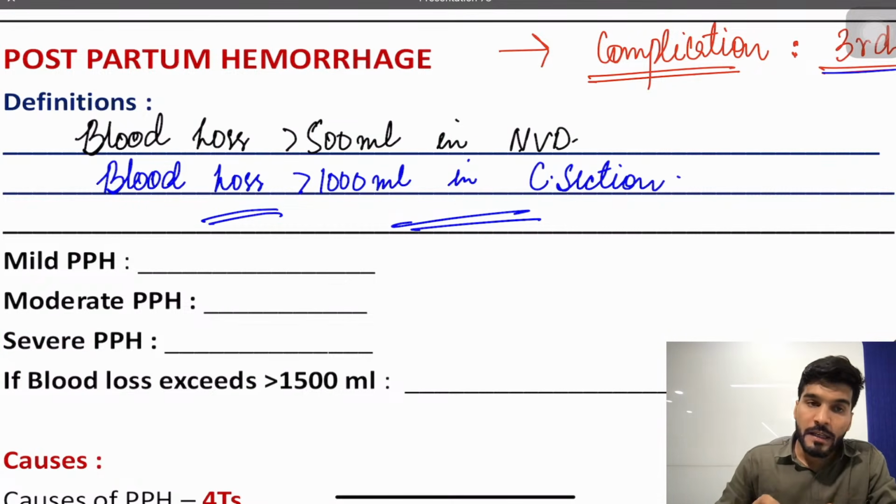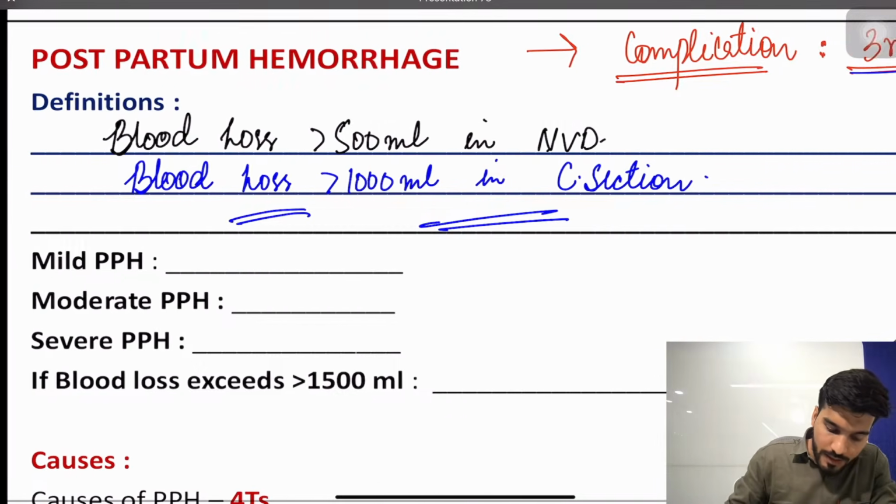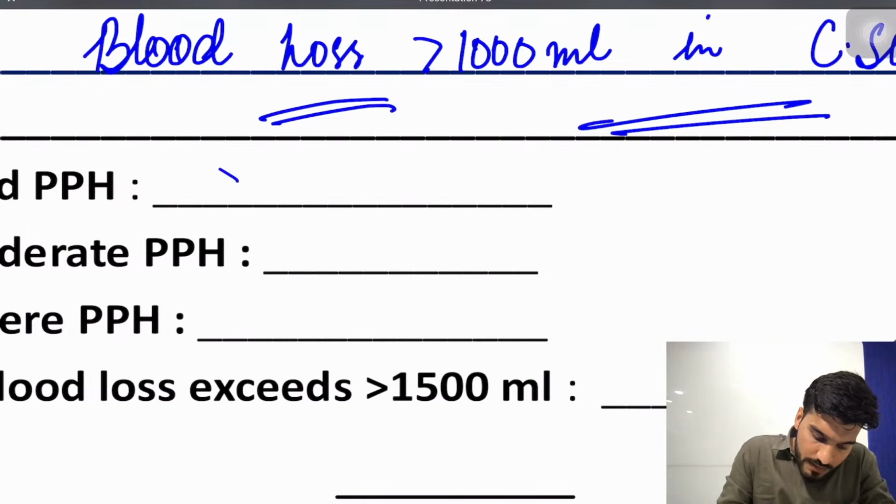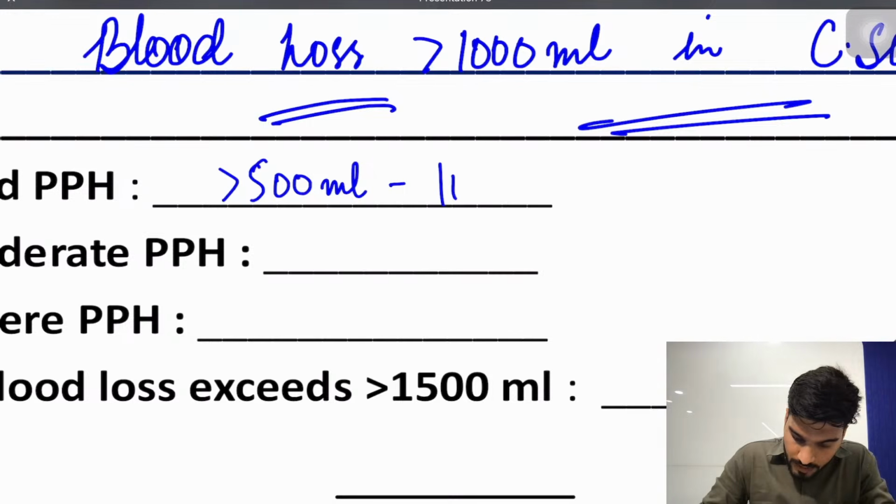Is that clear? Now mild, moderate and severe PPH, depending upon the amount of blood, we can discuss. Mild PPH is more than 500 ml till 1000 ml.